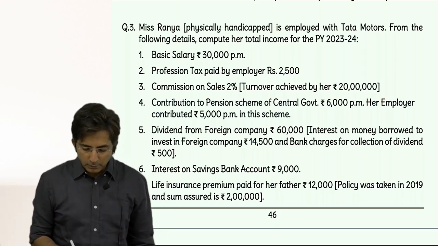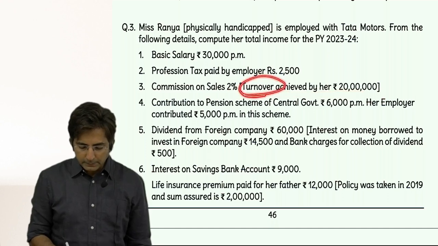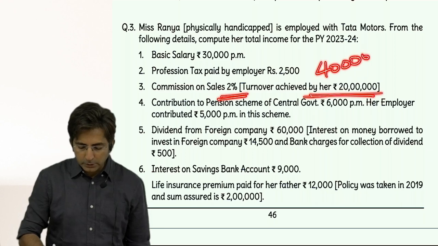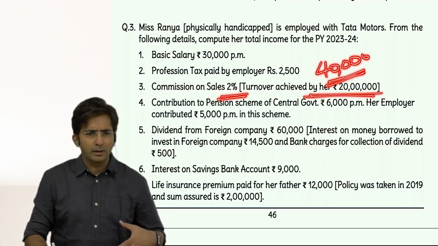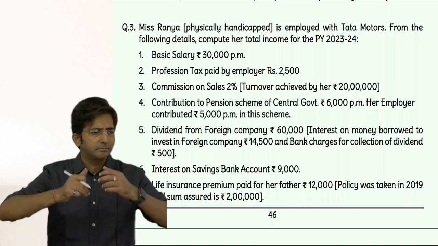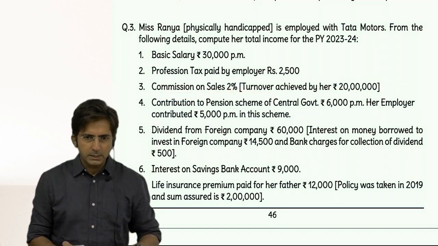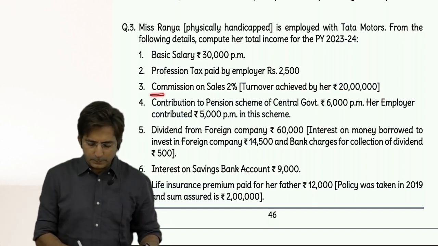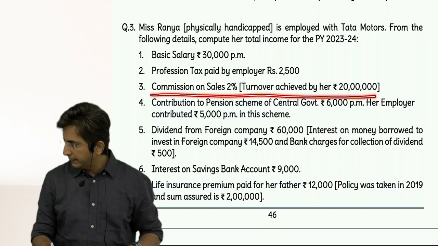Then commission on sales 2%. Turnover achieved by her is 20 lakhs. Turnover means sales only. So 20 lakhs on that 2% comes to 40,000. This is called turnover commission, fully taxable. Many times you heard about this in the formula, but for the first time it has come in the sum. Anyways, nothing special, just include this in the income from salary, fully taxable.